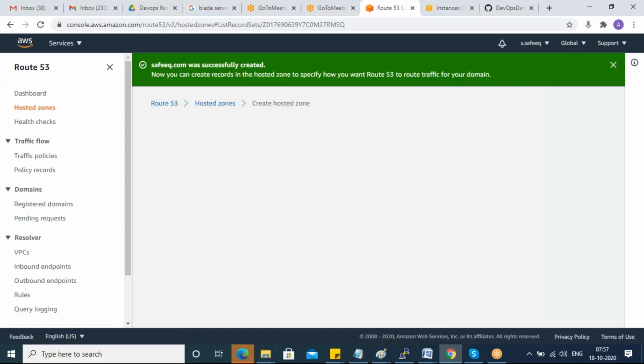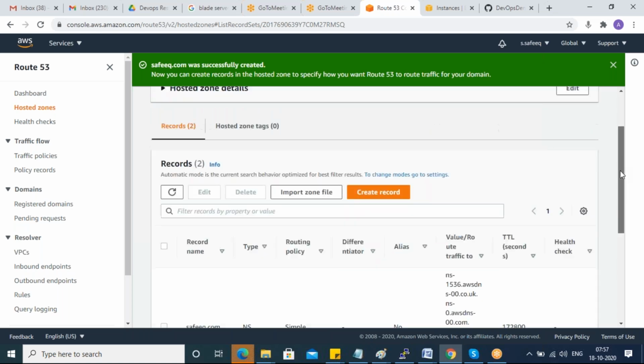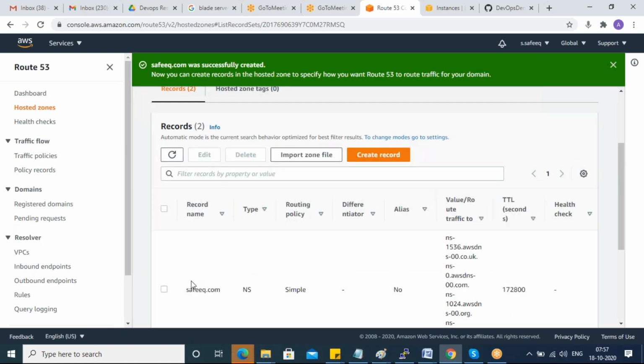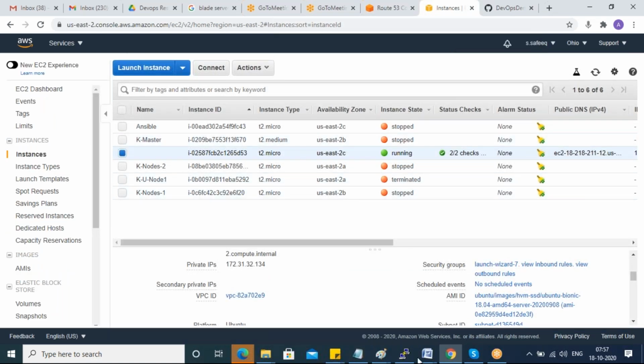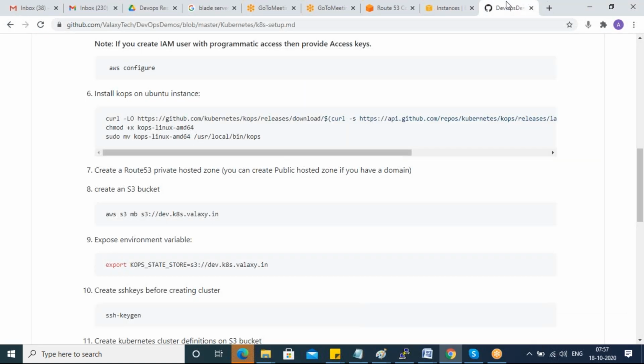So I created a private zone, guys. From now on I will use this same private zone in my cluster settings also. Internally, guys, it will create private DNS names for your master and worker nodes. It is only for internal purposes, not external. You cannot use that domain externally because you created it as a private domain, right? So create an S3 bucket.